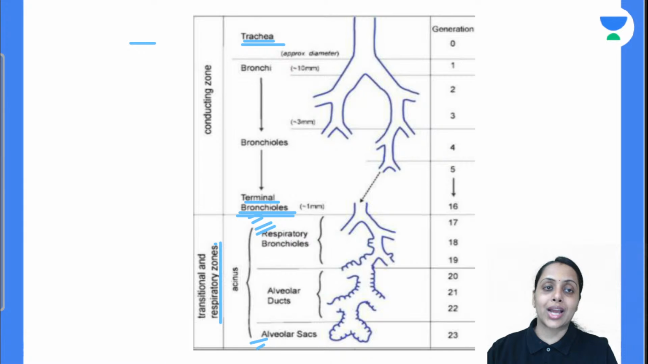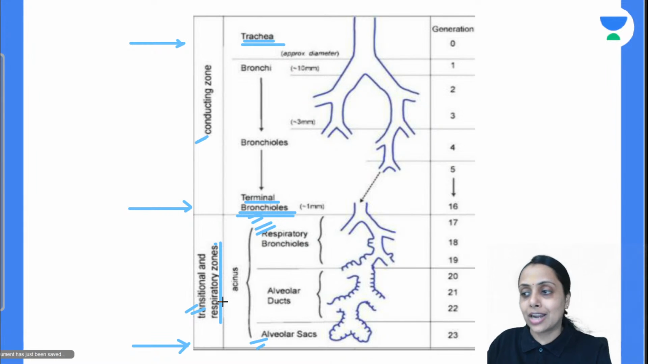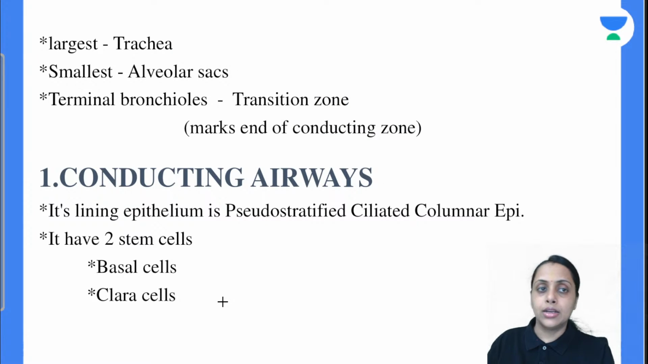You can say the trachea is the largest one and the alveolar sac is the smallest one, and the terminal bronchiole marks the transition between the conducting airway and the respiratory airway. So all these points are very important. What are the first 16 generations? Conducting airway, starts from the trachea, ends with the terminal bronchiole. What are the last 7 generations? Respiratory airway, starts with the respiratory bronchiole and ends with the alveolar sac. Now coming to the first, that is the conducting airway. We will see it in detail.